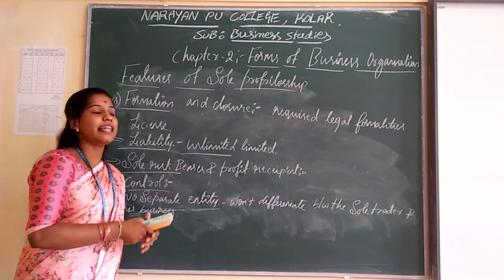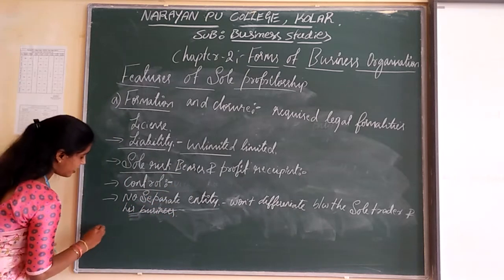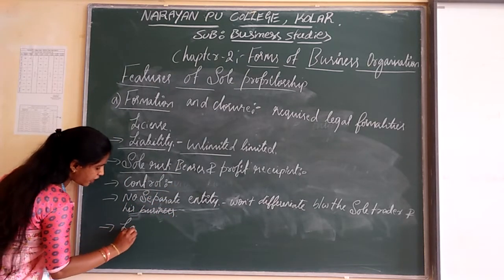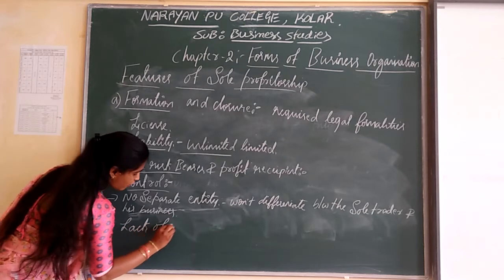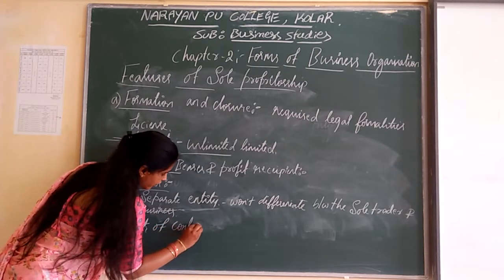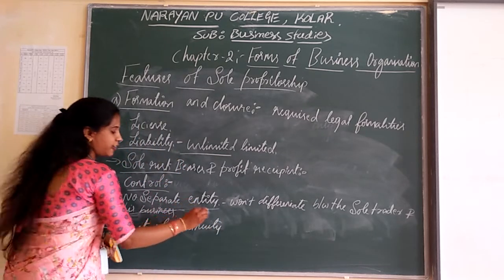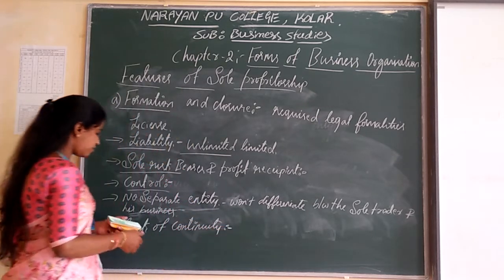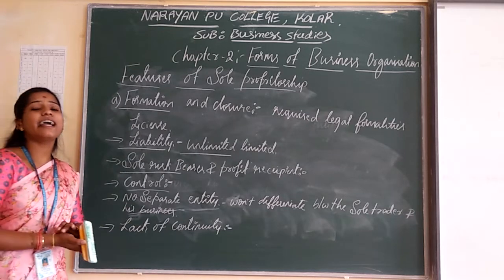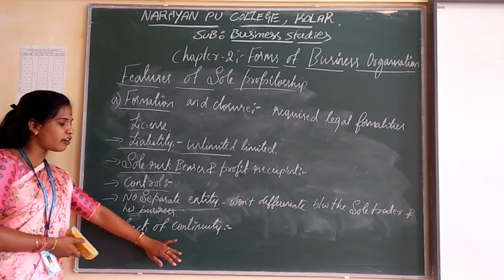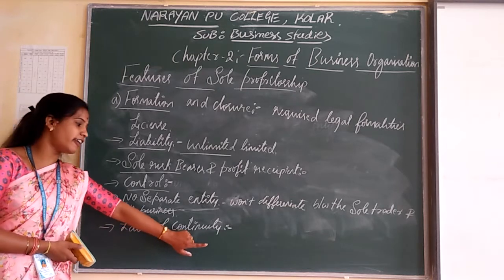And the next, most important point is lack of continuity. You already know the meaning.